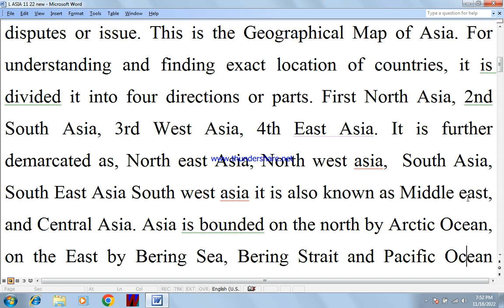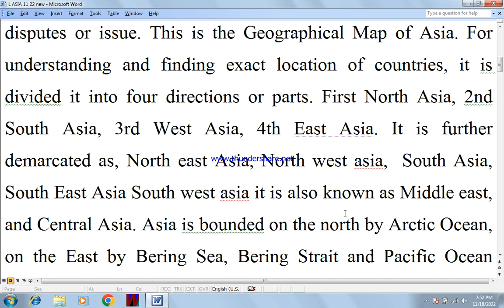It is further demarcated as Northeast Asia, Northwest Asia, South Asia, Southeast Asia, Southwest Asia. Southwest Asia is also known as the Middle East and Central Asia.